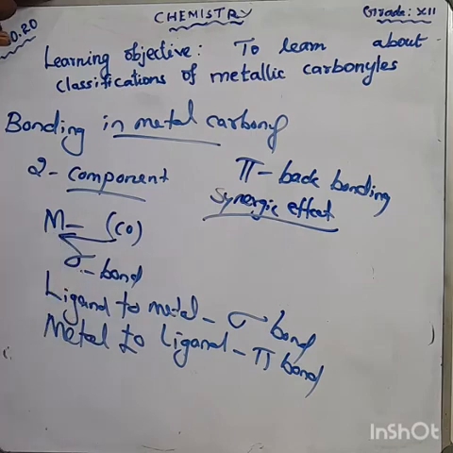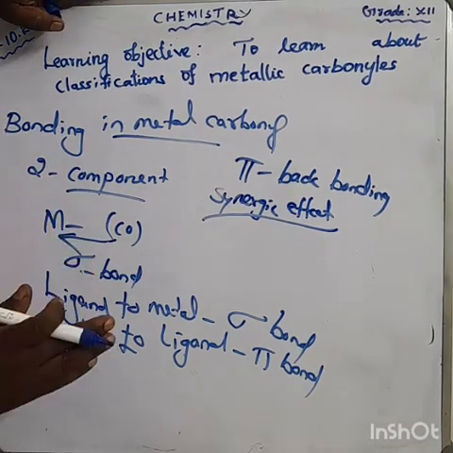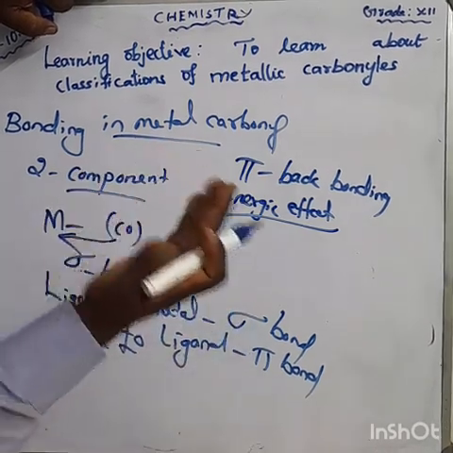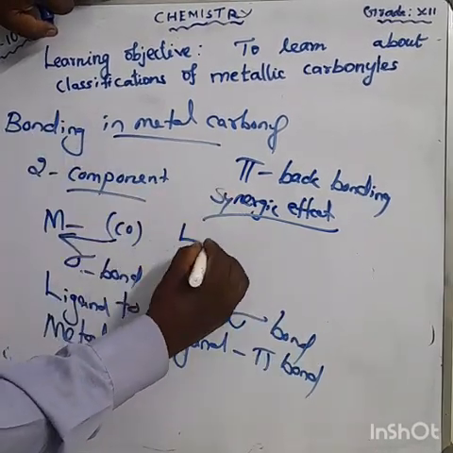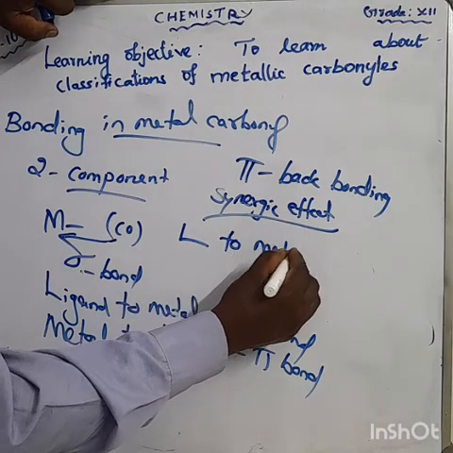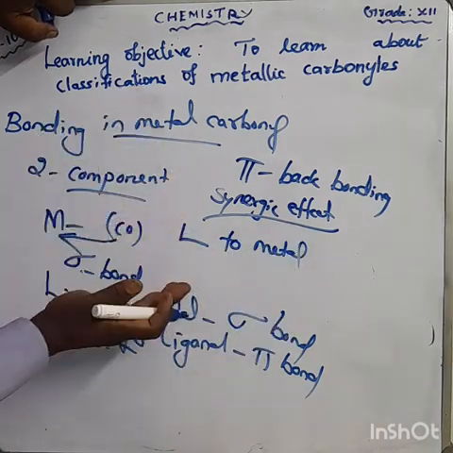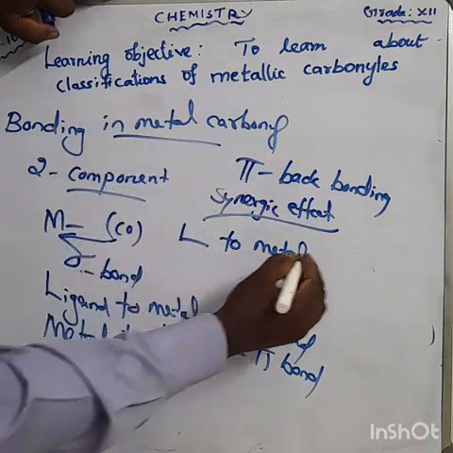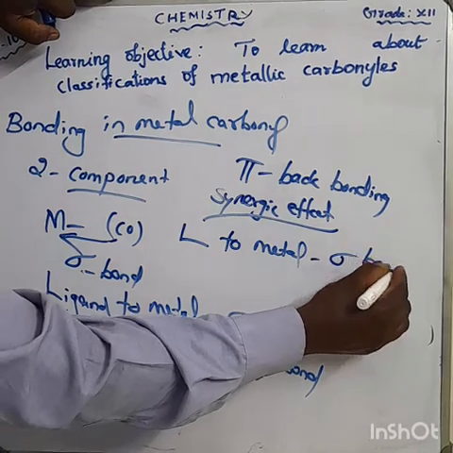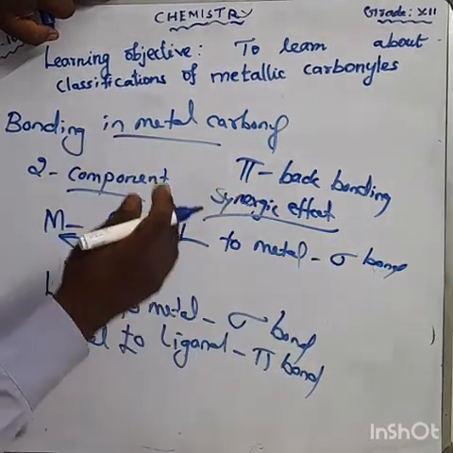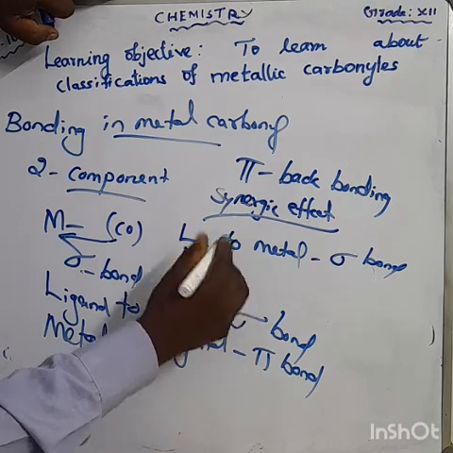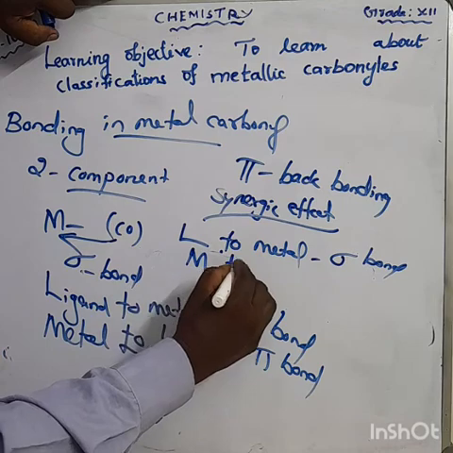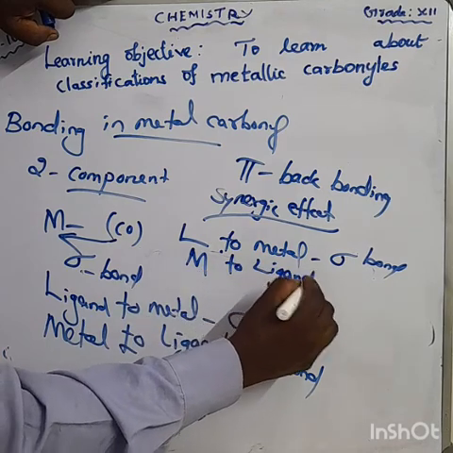This is also one of the 2 mark questions. Synergic effect. What is the meaning of synergic effect? In the metal carbonyl, the electron density moves from ligand to metal through a sigma bond, and also from metal to ligand by pi bond.